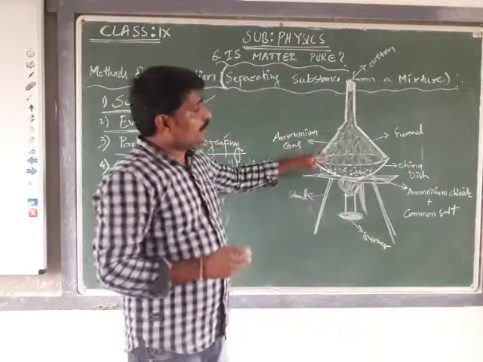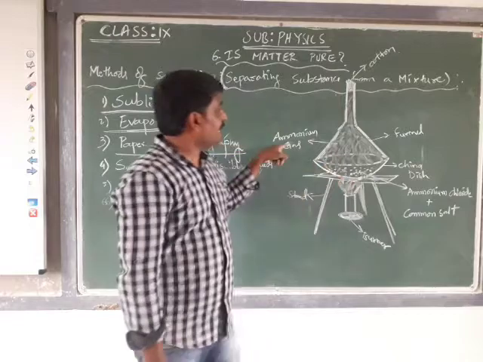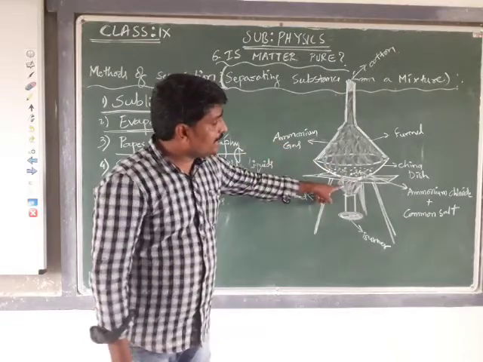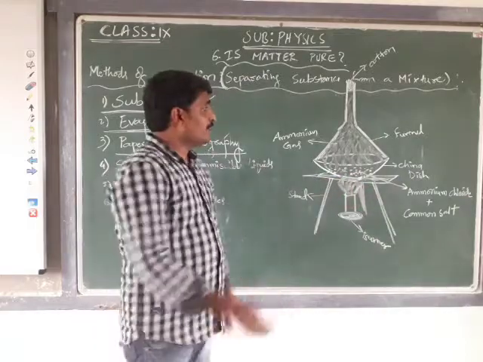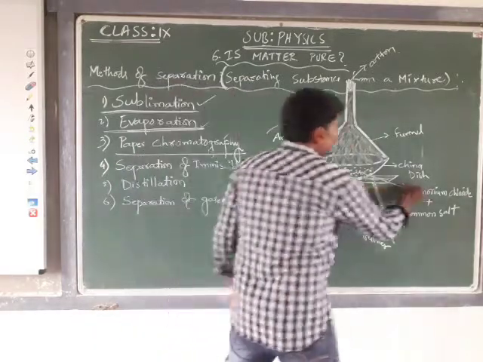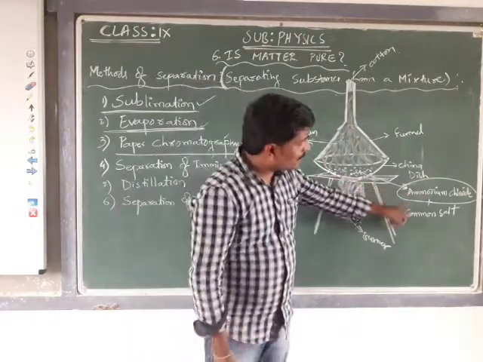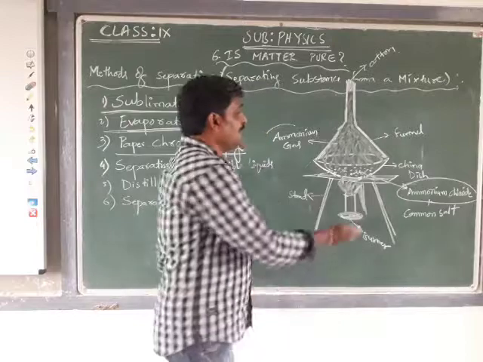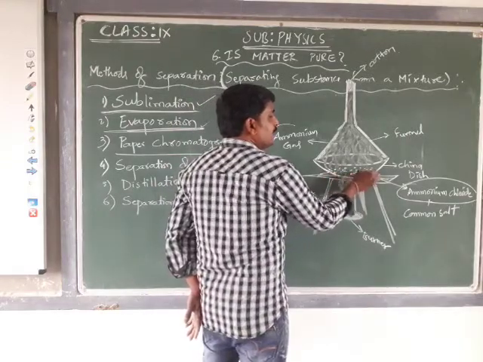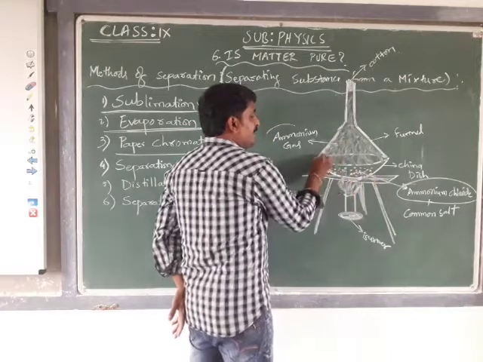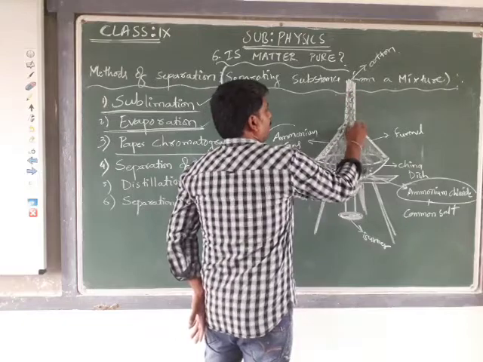Notice here, the ammonium chloride in the form of a solid is directly converting into gas when we heat that mixture of common salt and ammonium chloride. This property of ammonium chloride enables us to separate the ammonium chloride and common salt. If you continue the process, the total ammonium chloride present in the mixture gets evaporated, and it will settle on the inner walls of the funnel.